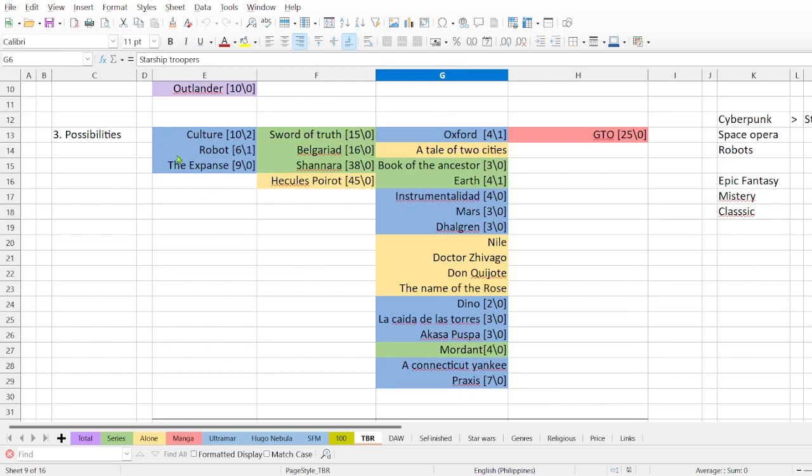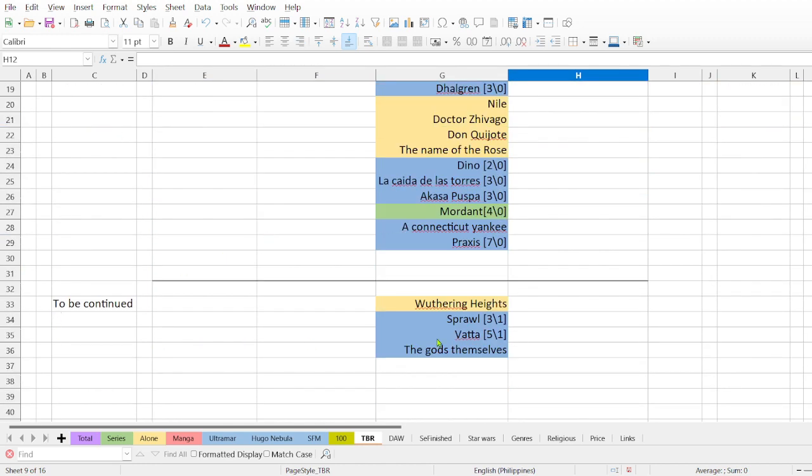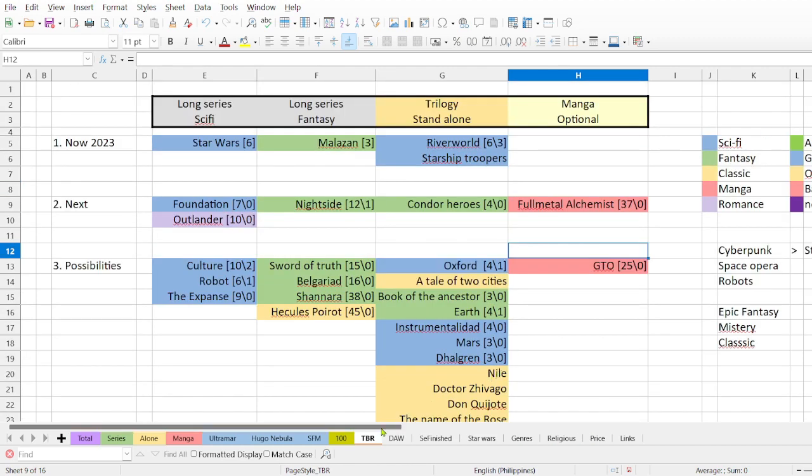Then these are next, in some way, books that I would like to read next. And then possibilities, which I have many. I can read all books from all of these. But again, this is not rigid. It's not like I have to read them 100% sure. It can change. Sometimes I'm moving this. I feel like I don't want to read this and I move it away. But at least it gives me an idea of the books that I can read. And then I have to-be-continued books, books that I have read or series that I have started and I would like to continue reading. That's it.